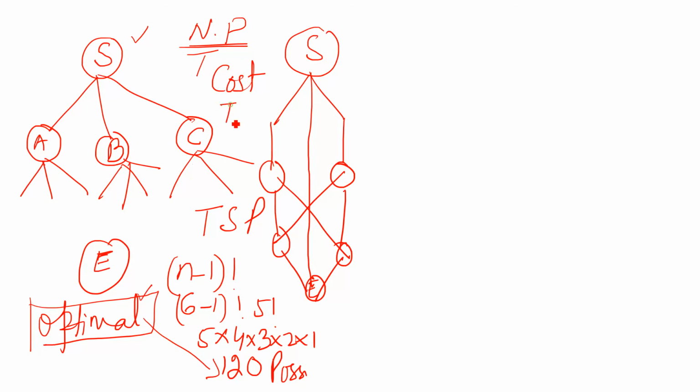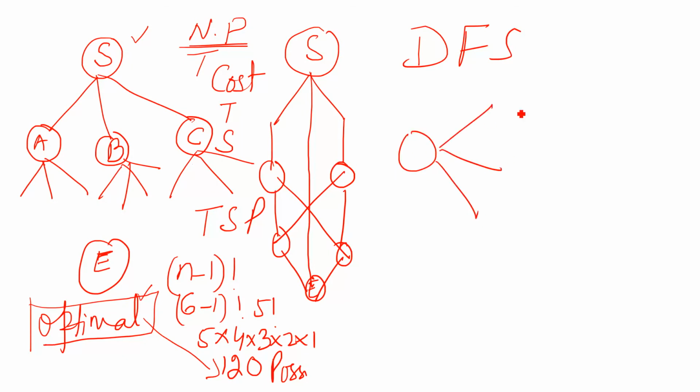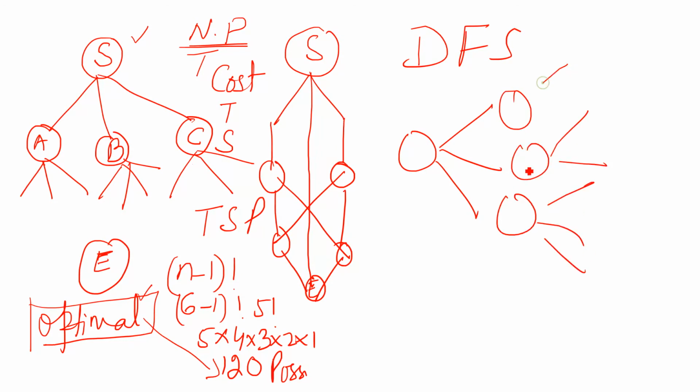So an example of uninformed search is depth first search, right? See, this is the depth. We are going from here, here. And then there is breadth first search. Same scenario, but you go horizontally, right? So I hope this concept is clear.